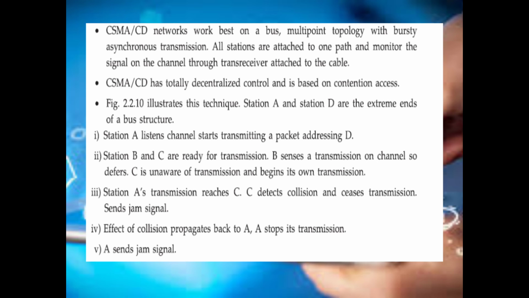C detects a collision and waits for its turn since the signals got jammed. The effect of the collision propagates back to A, and A stops its transmission and sends a jam signal. So the station senses the jam signal and waits for its turn until no jam signal is received, and then starts transmitting the packets or the frame successfully.